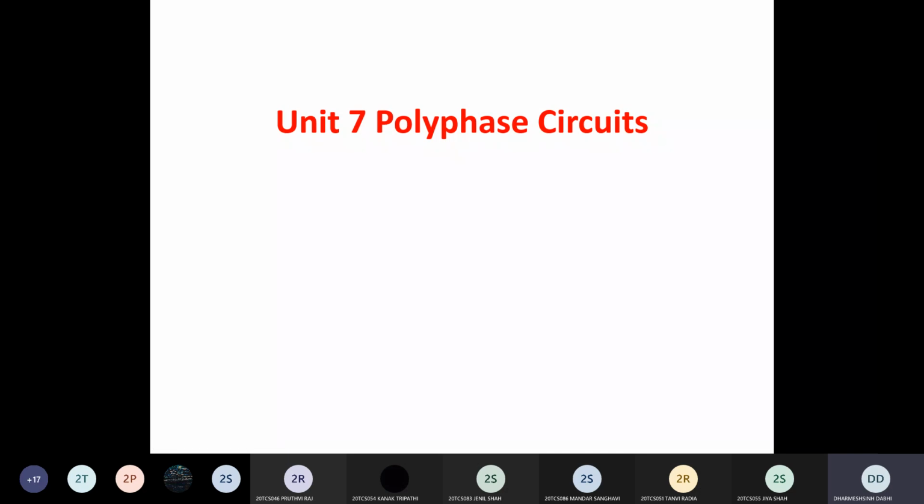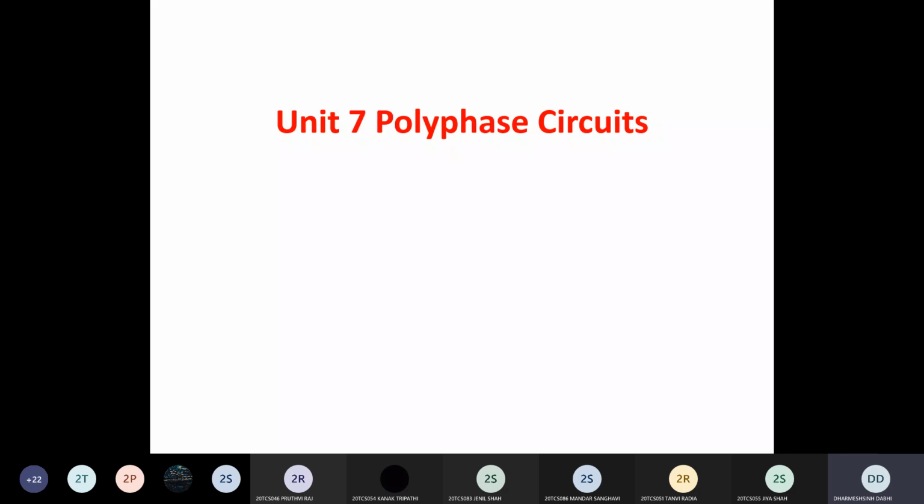Yes, anyone? What is the meaning of polyphase? Sir, a circuit having more than two or three phases. Yes, the circuit which has more than one phase. Okay, like two phase, three phase.